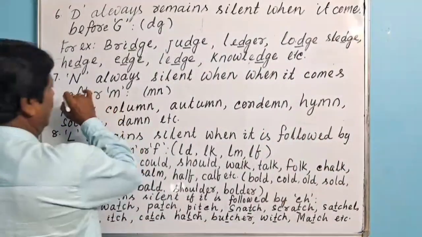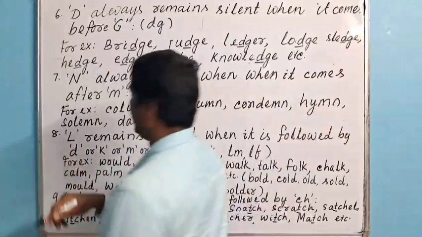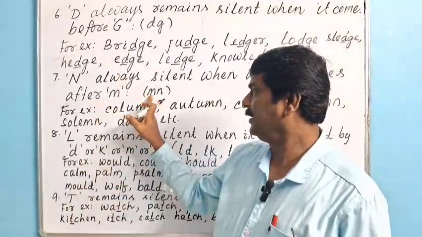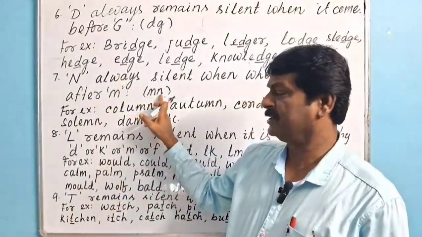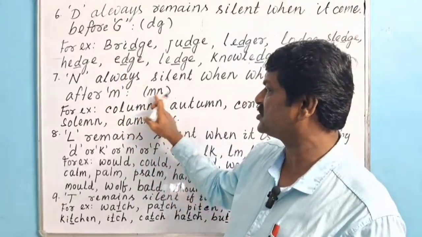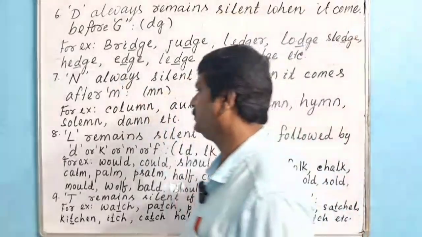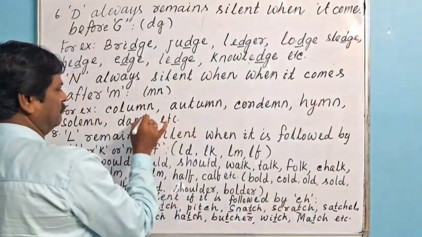Look at the board. N is always silent when it comes after M. This combination: M, N. N remains silent when it comes after M. For example, column.